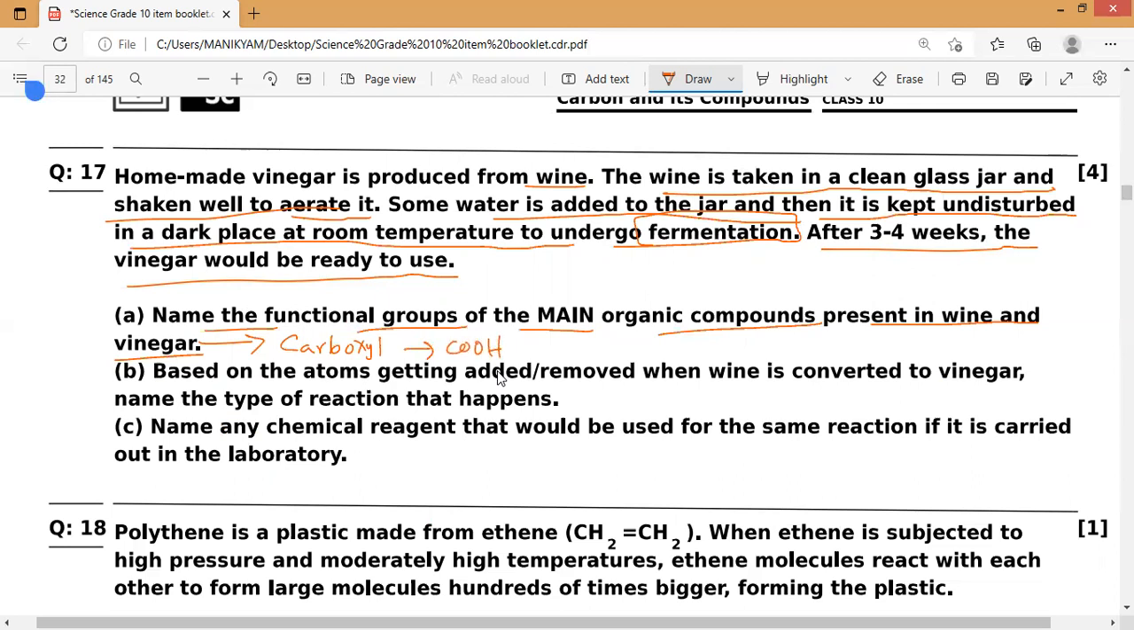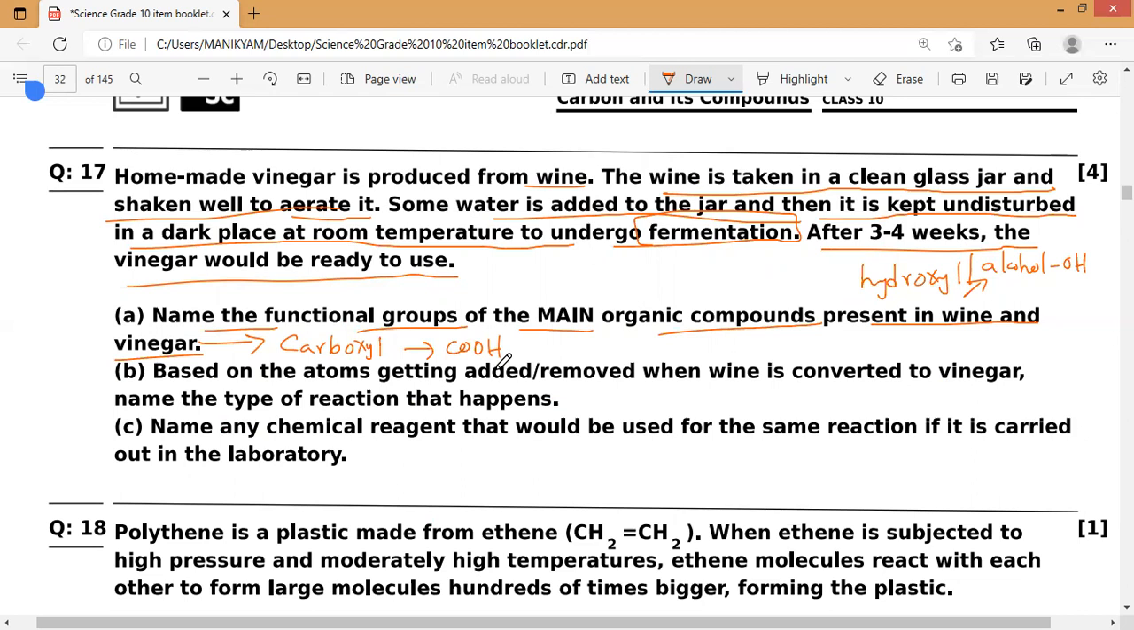Now if you have taken wine, what is it? Alcohol. Wine actually is a hydroxyl, or we will say it is alcohol. So alcohol is only called as OH. Hydroxyl we used to say. So that is what we have to remember. So wine is hydroxyl, OH, and vinegar is COOH, carboxylic acid. So that is what, hope you all understand and you can make it.